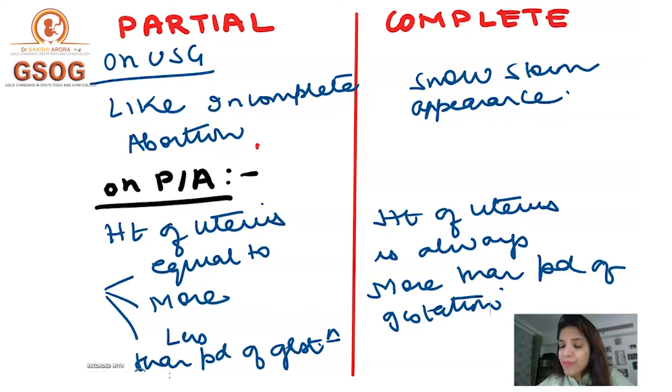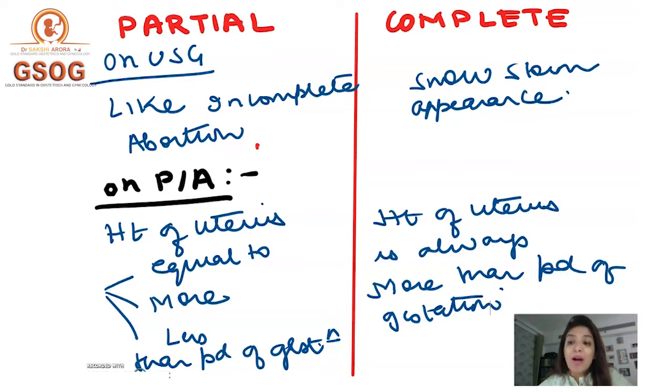Again, one more typical thing I told you was the height of the uterus. In the beginning of the lecture, I told you that in molar pregnancy, because the trophoblast is madly proliferating, the height of the uterus is more than the period of gestation. So in a complete mole also, yes, the height of the uterus is always more than the period of gestation. But in a partial mole, the height of the uterus may be more than the period of gestation. It may be equal to the period of gestation, or it may be less than the period of gestation.